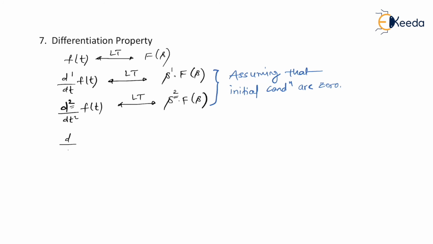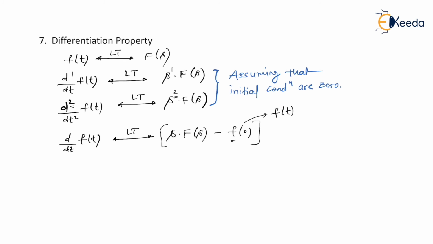In that case, d by dt of f of t will have its Laplace transform as s times F of s minus f of 0. Please note, this f of 0 is written in small letter, which indicates it is actually your f of t calculated at t equal to 0.